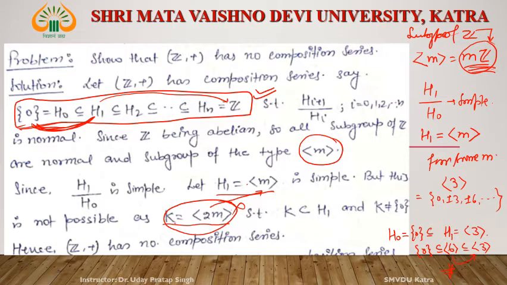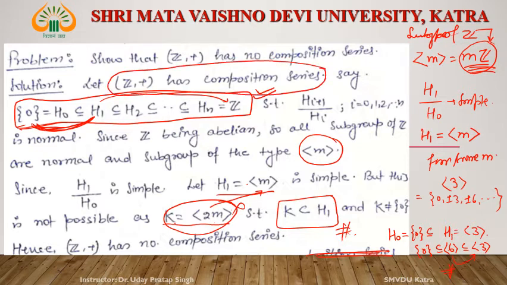But we know that this 2m is a normal subgroup of m. This is the contradiction. Why this contradiction? Since this contradiction arises by assuming that Z plus has a composition series, it means Z plus has no composition series.